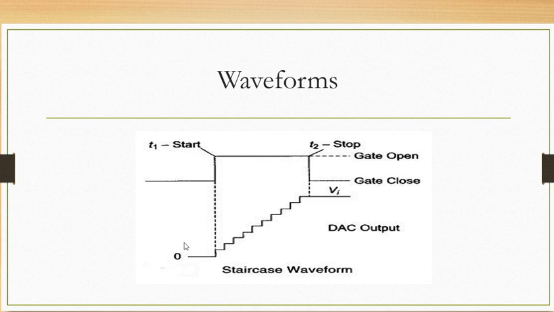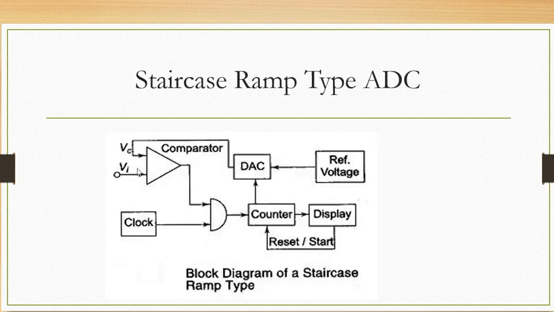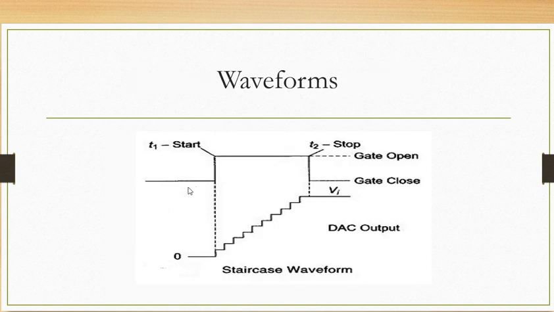Comparator output is there. So initially the DAC output is 0. And at this moment, suppose we have applied the analog voltage that is to be converted into digital. The voltage applied to this analog to digital converter is VI. Again I am repeating, at this moment we have applied the VI. As long as VI is greater than VC, the comparator output is 1 here. So the comparator output will go to 1 from 0.